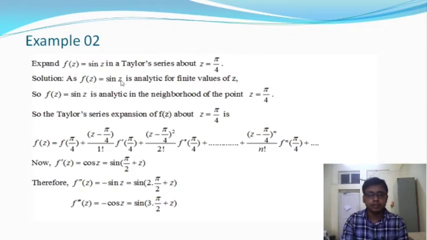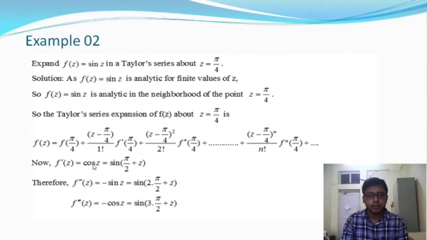This is given, and the first derivative of sin z is equal to cos z, and cos z can be written as a sine function, and it will be sine of pi by 2 plus z. Okay, in the second quadrant we know that the sine function is a positive function. Now we differentiate it again with respect to z, and this is the second order differentiation.